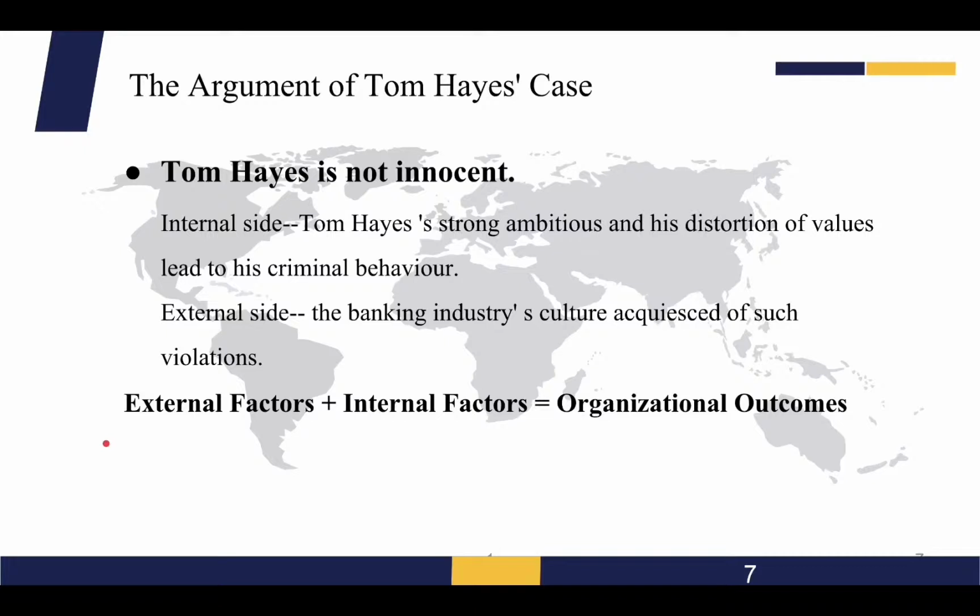Now let's talk about the argument of Tom Hayes' case. Tom Hayes, a 35-year-old former UBS trader, was considered one of the most talented traders in the banking industry a few years ago, but he was sentenced to 14 years in prison for rigging the LIBOR. I don't think the sentence is too harsh for him, and he is not a scapegoat.